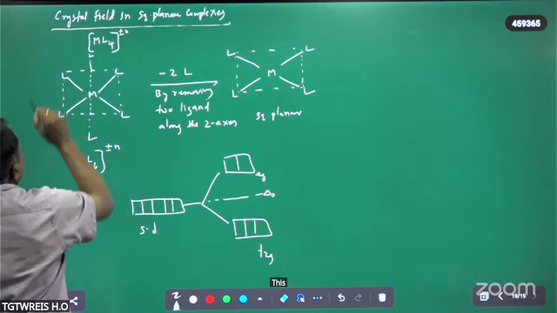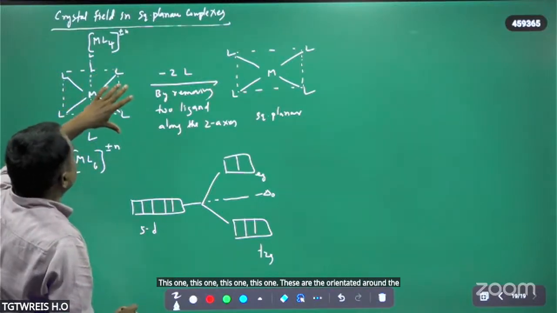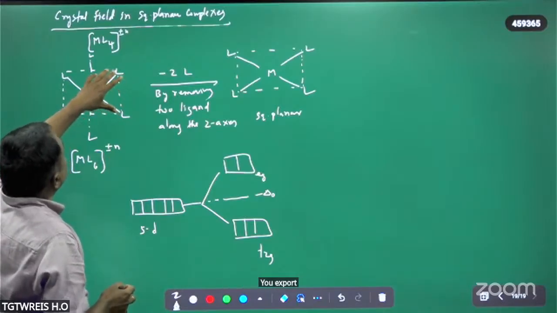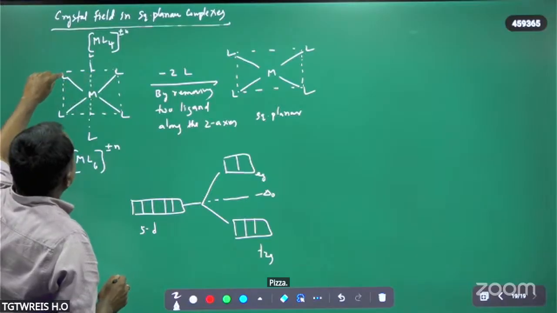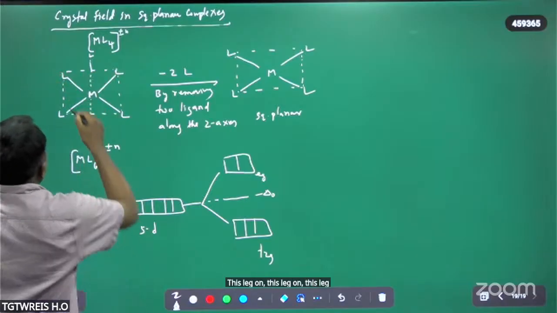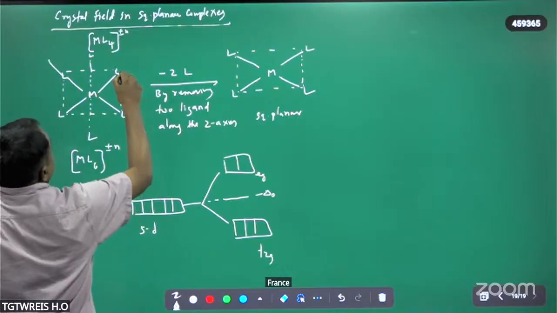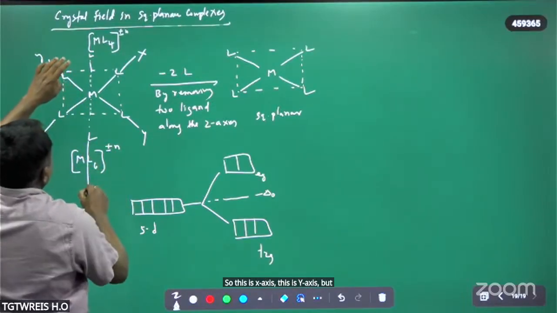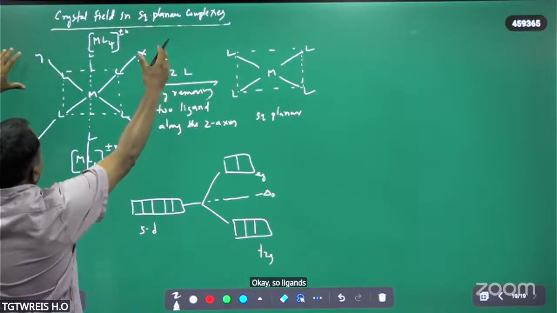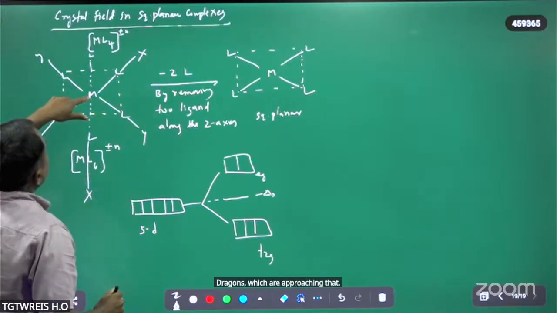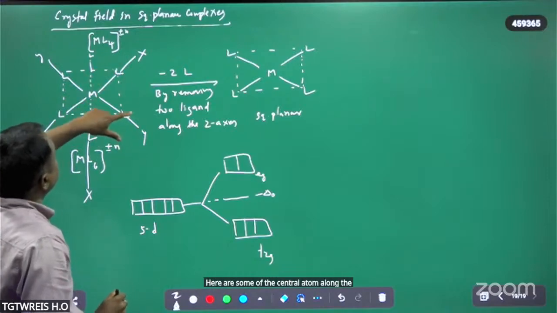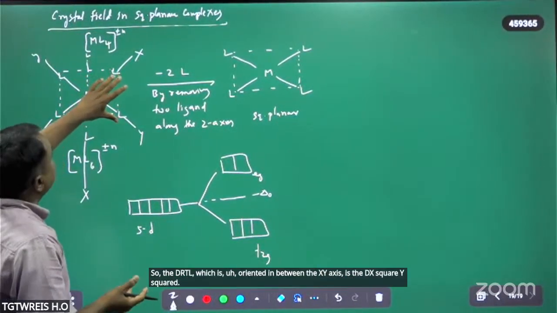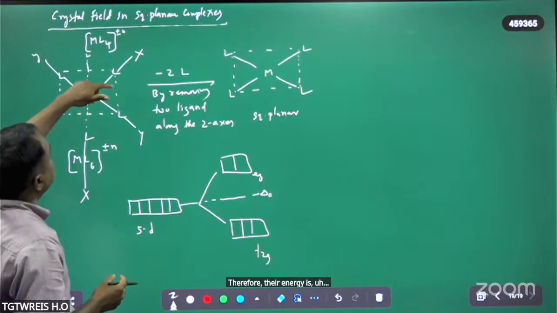This is the x-axis, this is the y-axis, and this is the z-axis. So the ligands approach the d orbitals of the central atom along the xy axis. The d orbital oriented along the xy axis is the dx square minus y square. Therefore, its energy is increasing in this case.